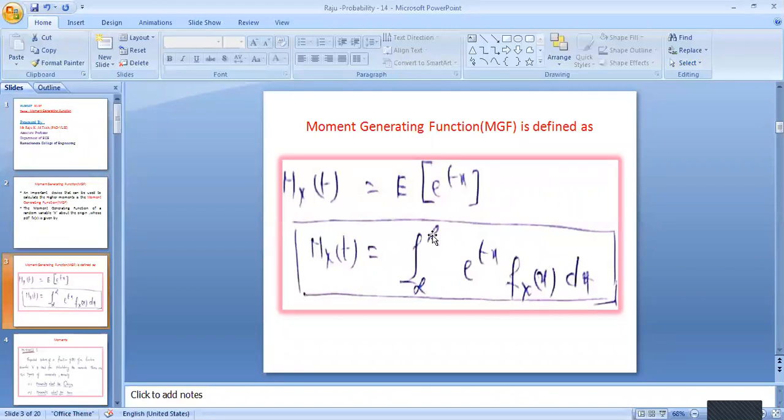Also, if it is a continuous random variable, then M_X(t) is equal to the integral from minus infinity to plus infinity of e^(tx) f_X(x) dx. So the moment generating function is defined by calculating the moment about the exponential signal.